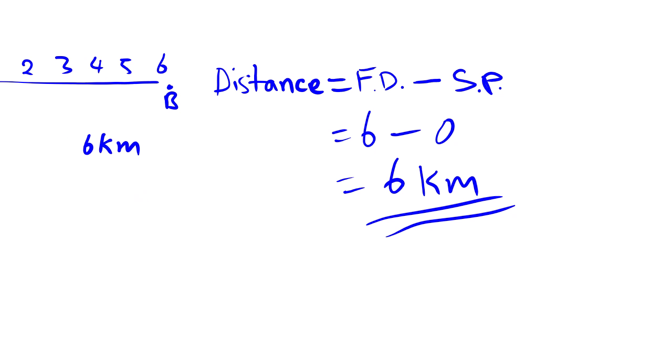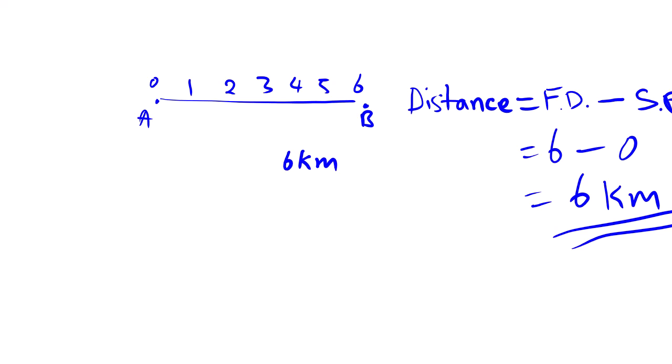So our reference point is what? 0. But this reference point must not always be 0, because you can calculate. Let's say we have another point, which is C. So for you to calculate a distance between C and B, or let's say a body moves from C to B.